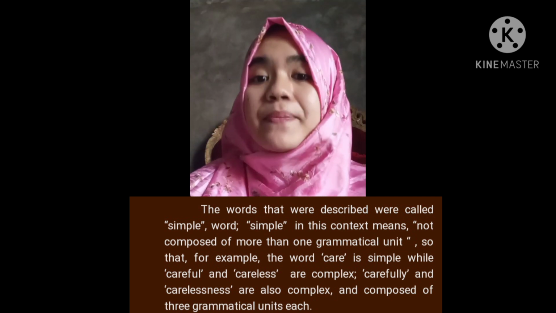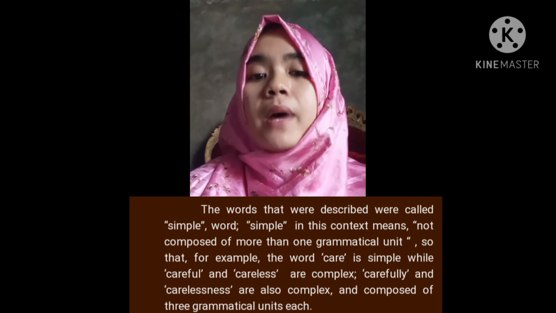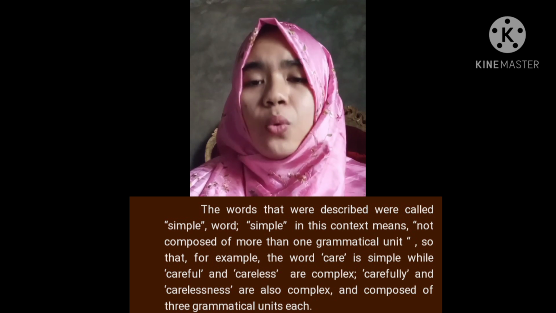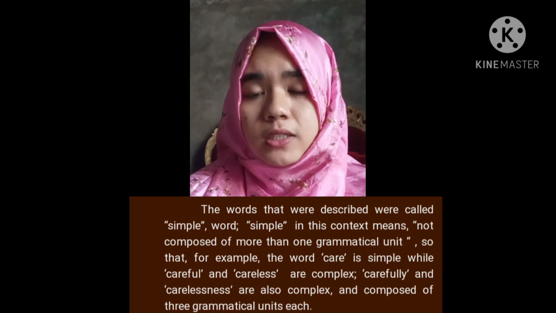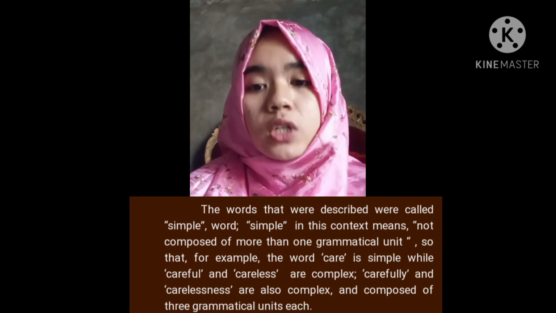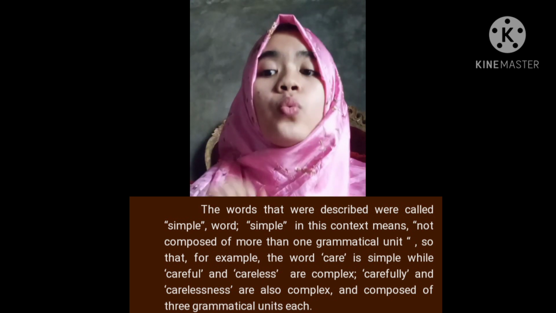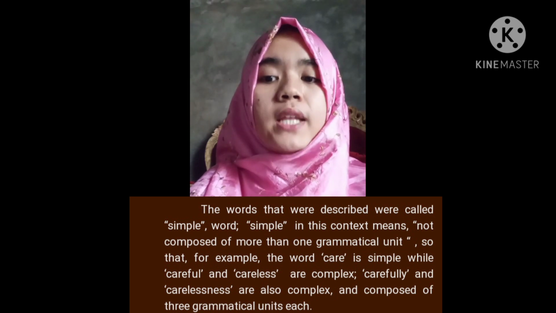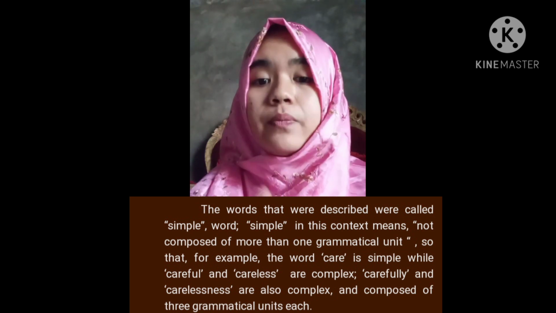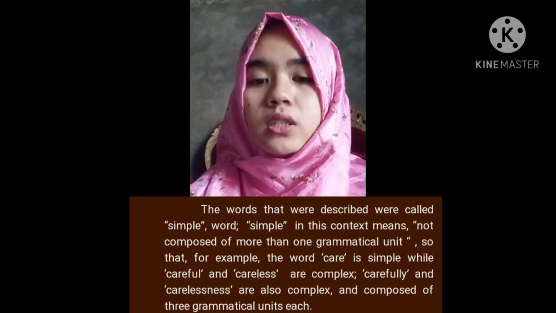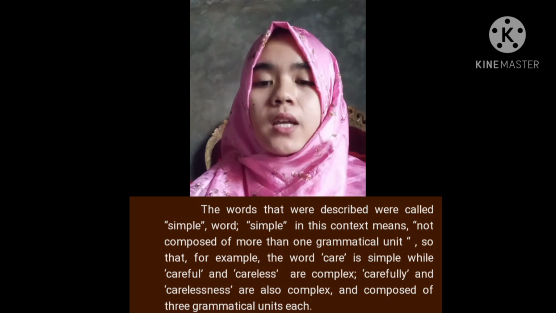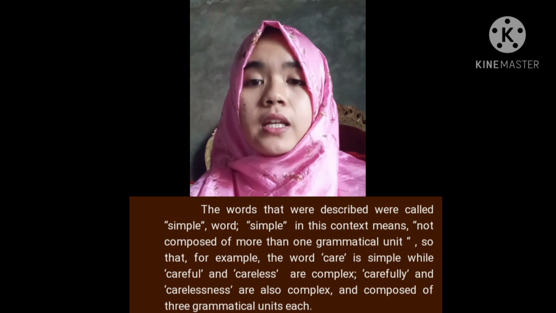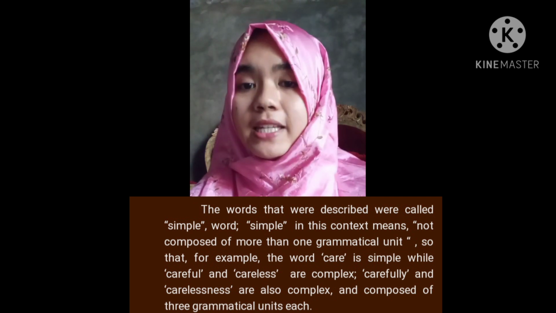Okay, the last material I will explain about compound word. What is the compound word? Okay, a compound word is two or more words linked together to produce a word with a new meaning. An example about compound word. The first, any plus body can be anybody.